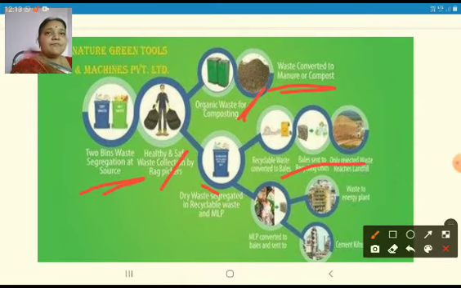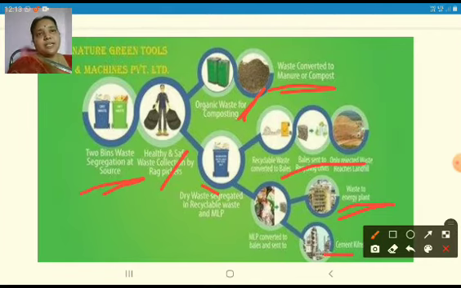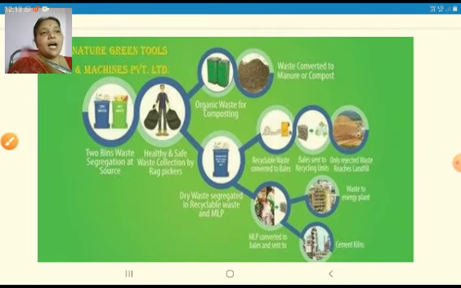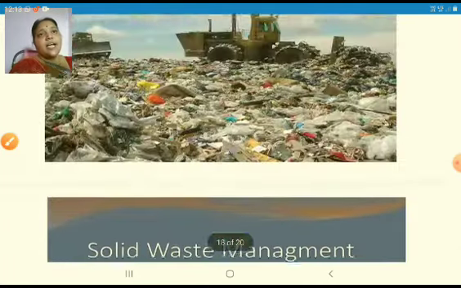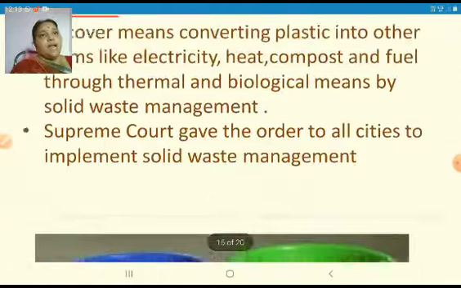And the final material that cannot be recycled will be thrown in the landfill. And also it is converted into energy, that means electricity, here you can see, and some of the plastic waste is also taken for preparing cement. So in this way 4 R's are used in controlling the plastic waste.